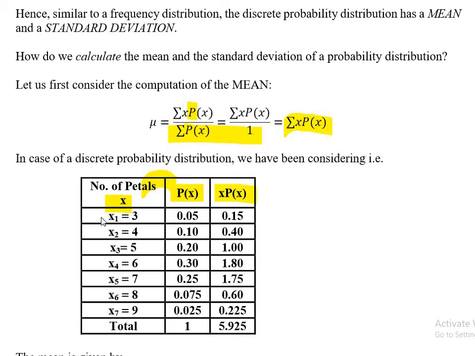So if I multiply 3 with 0.05, 4 with 0.10, 5 with 0.20 and so on. For example, 6 with 0.3 gives me 1.8, right? And just take the sum. If you just take the sum here, this is the total sum, and this sum is your mean. That's it: 5.925.